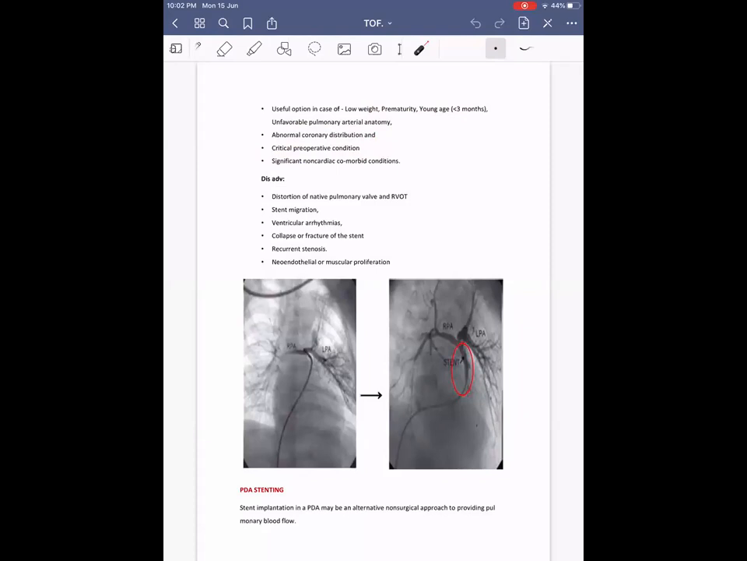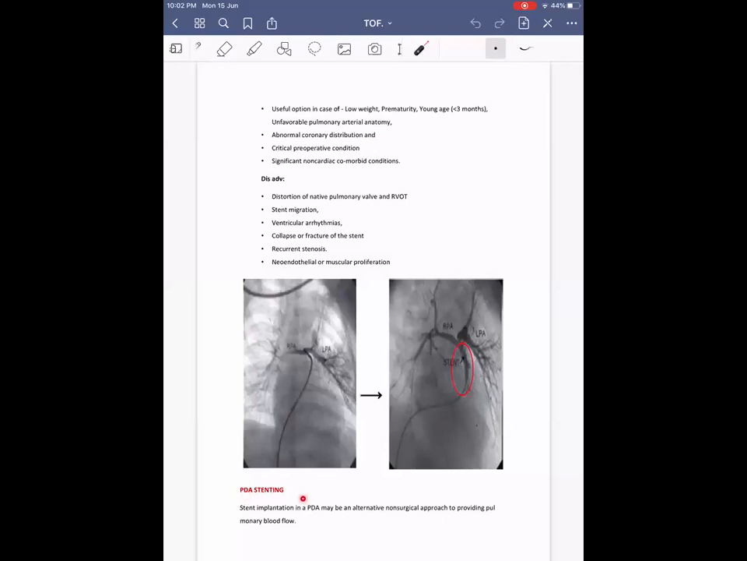The problem with this is we are going to leave a foreign material in the RVOT, which may be difficult to extract at the time of surgery, whereas endothelialization and fibrosis take place. Stent migration, ventricular arrhythmias, collapse or fracture of the stents, and recurrent stenosis can happen. Because of this new endothelialization and muscular proliferation, it is going to distort the RVOT and may cause difficulty at the time of corrective surgery.